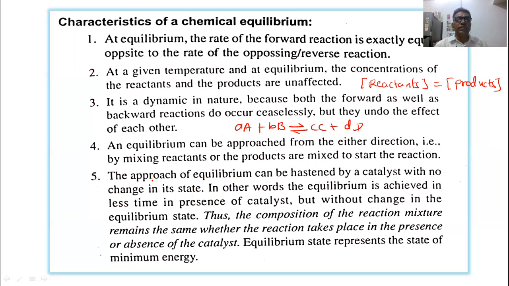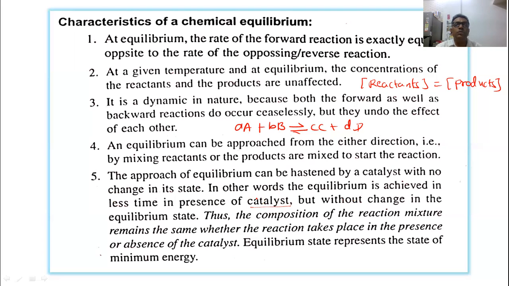Then the fifth characteristic is that the approach of the equilibrium can be hastened by a catalyst with no change in its state. It means the equilibrium is achieved in less time in the presence of a catalyst. Whether the catalyst is involved or not, equilibrium always takes place. The only difference is that the equilibrium is achieved in less time in the presence of the catalyst. So these are the characteristics of chemical equilibrium.